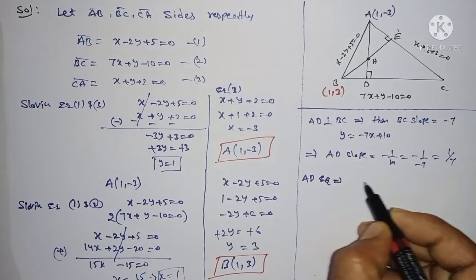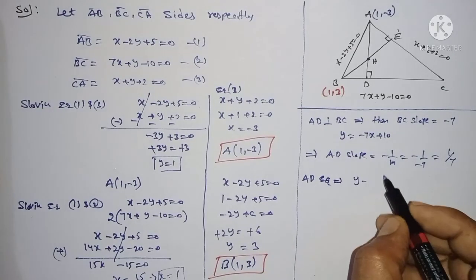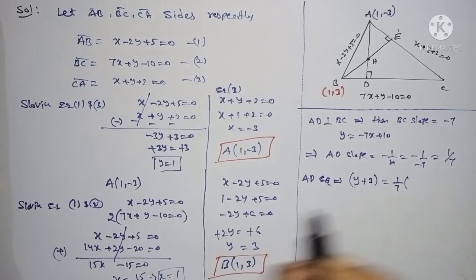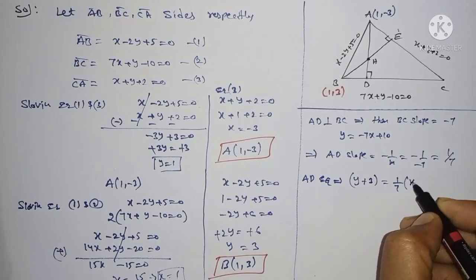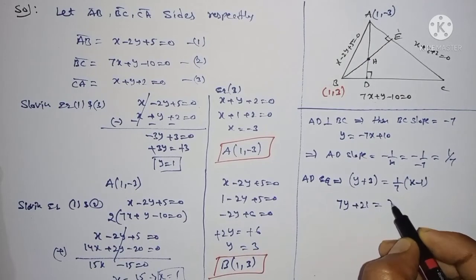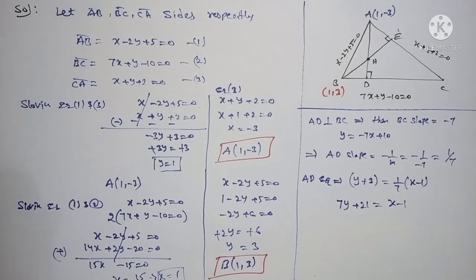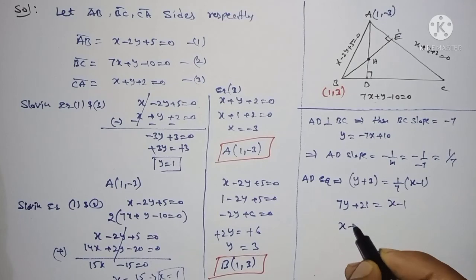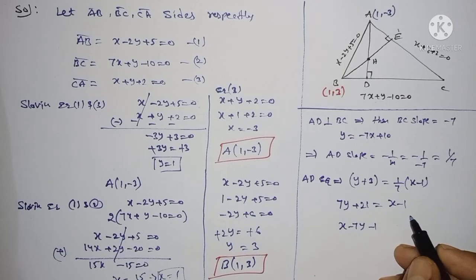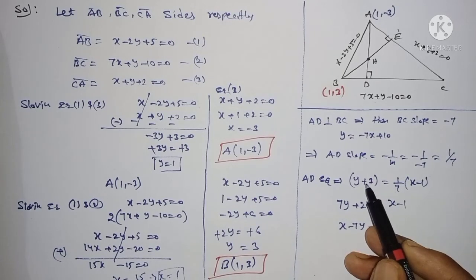Therefore the formula is y minus y1, so y plus 3 is equal to 1 by 7 of x minus x1. Therefore 7y plus 21 is equal to x minus 1, or bringing everything to the LHS, x minus 7y minus 1.